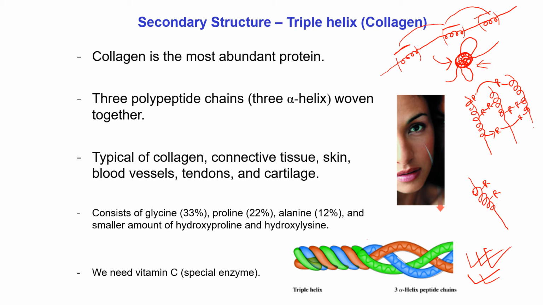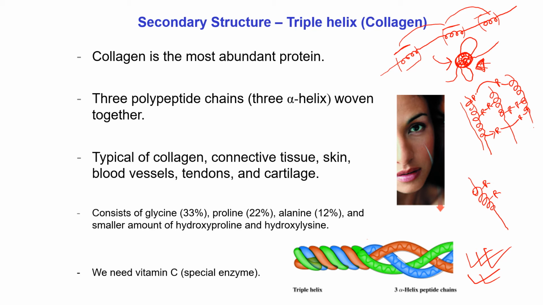In another way, the strength of a single alpha helix is less than the strength of a triple helix. It's common because in a triple helix, 3 portions of the polypeptide chain are held together strongly. That's why its strength is higher than an individual alpha helix portion.